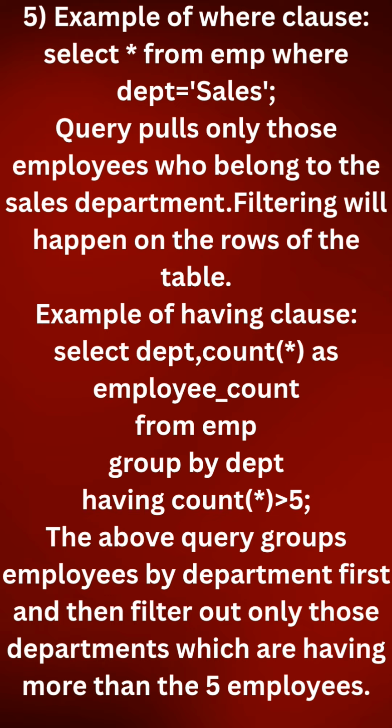Example of HAVING clause: SELECT department, COUNT(*) AS employee_count FROM EMP GROUP BY department HAVING COUNT(*) > 5. The above query groups employees by department first and then filters only those departments which have more than 5 employees. I hope you have understood this example.